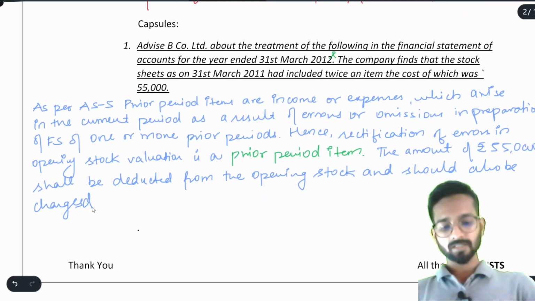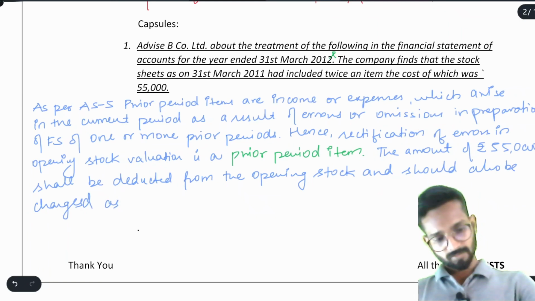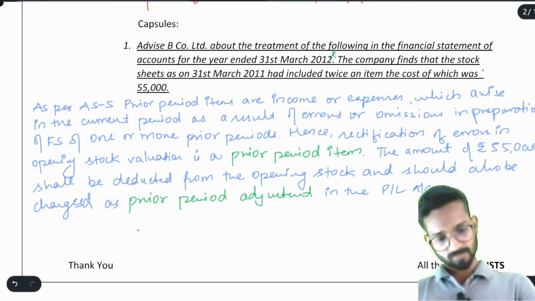Where should it be charged? It should be charged as, sir, we know this. Yes, it should be charged as prior period item. Very, very good. Can I write prior period adjustment also? We can write item also. There is no problem in the P&L account, or you can say statement of profit and loss.